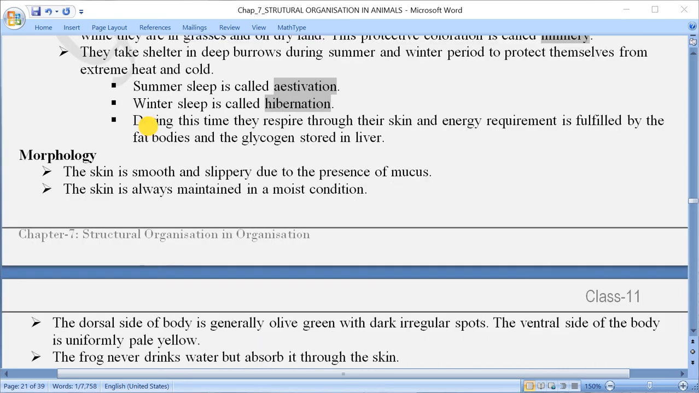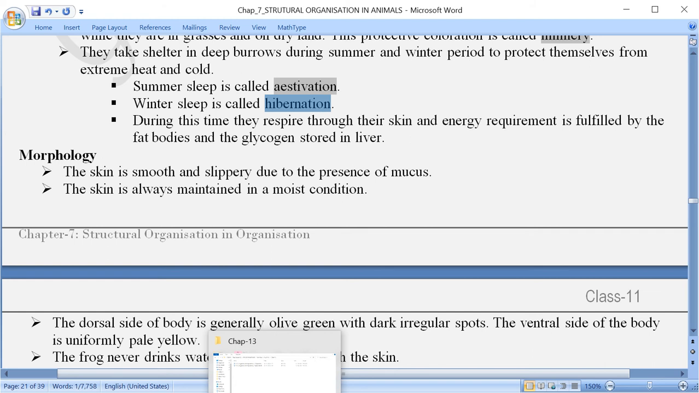Now one question is there, that when they are hiding themselves during the summer or winter, how do they get energy? So at that time what happens? They respire or they exchange the gases, that is carbon dioxide and oxygen, through their skin only. मीन्स सिर्फ स्किन के थ्रू अपना कार्बन डाइऑक्साइड और ऑक्सीजन का एक्सचेंज कैरी आउट करते हैं, सो दैट उनको एनर्जी का वेस्टेज ना करना पड़े.